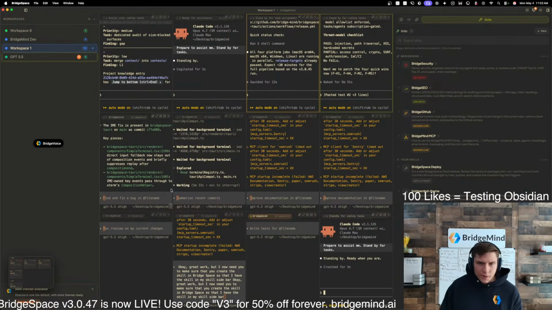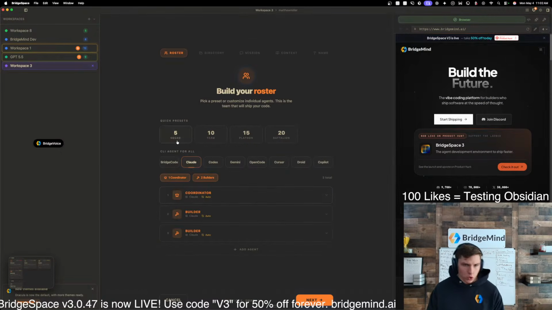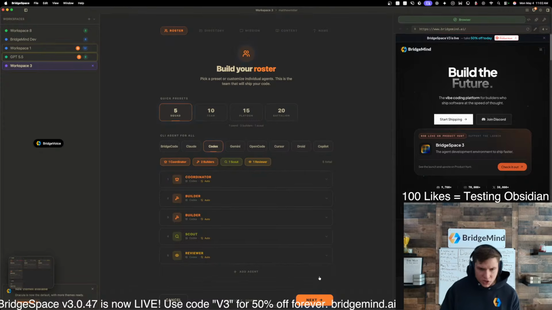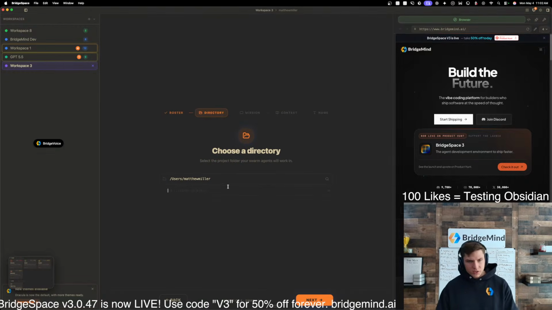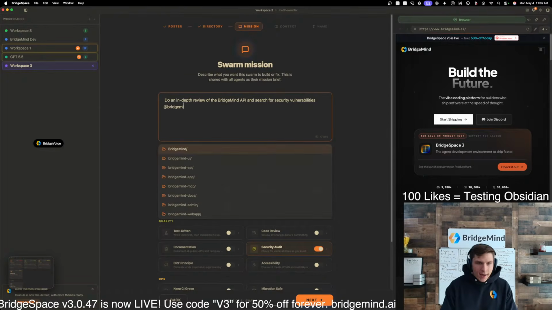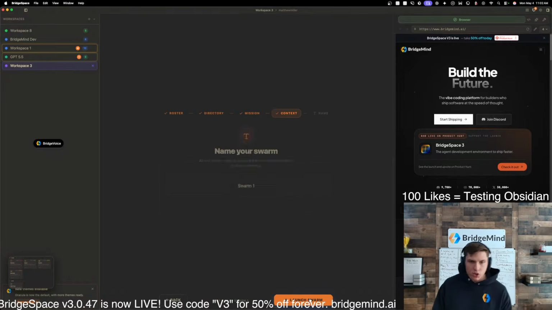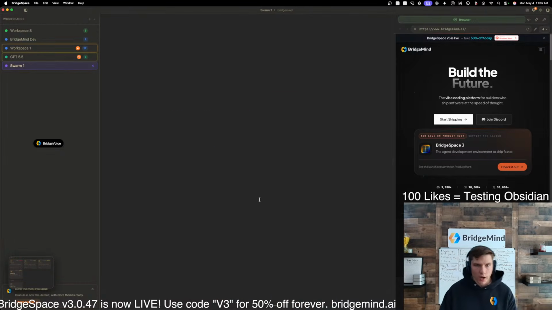But check this out. Let's go back over to BridgeSpace here, and I do want to test this to make sure that bug is resolved. So let's do a bridge swarm real quick, and let's do a squad of Codex agents, and then we'll CD over into desktop. We'll go over to BridgeMind, and I just want to do an in-depth review of the BridgeMind API and search for security vulnerabilities. I'm going to toggle the security audit here, and I'm also going to add BridgeMind API. I'll just call this Swarm 1.